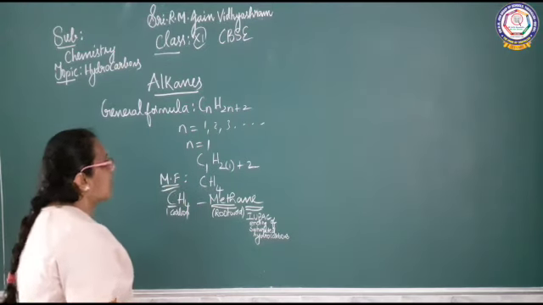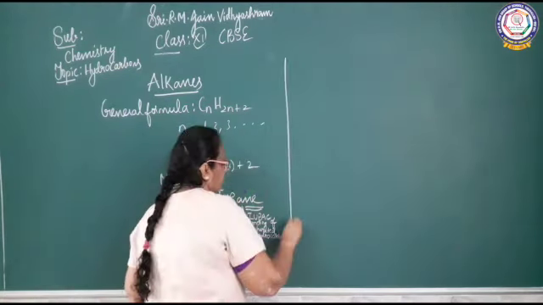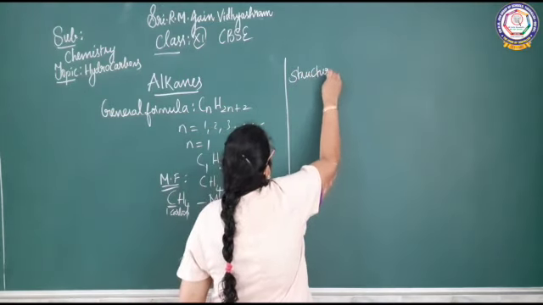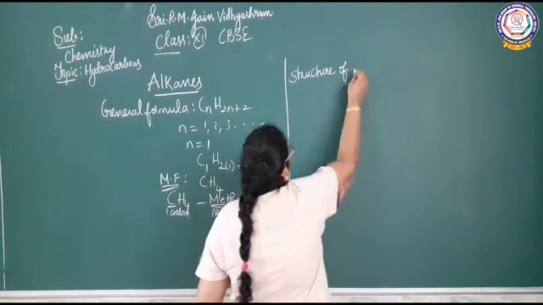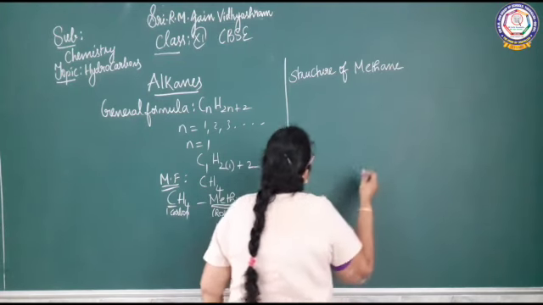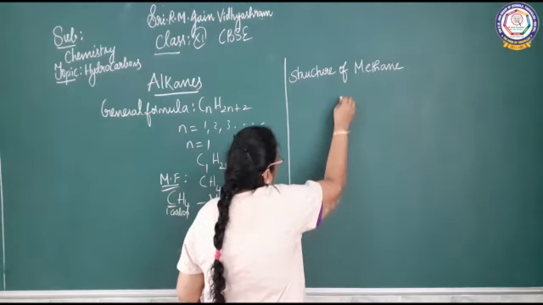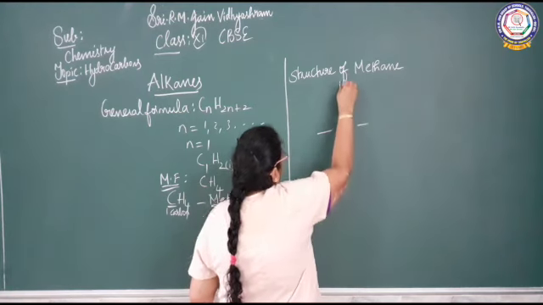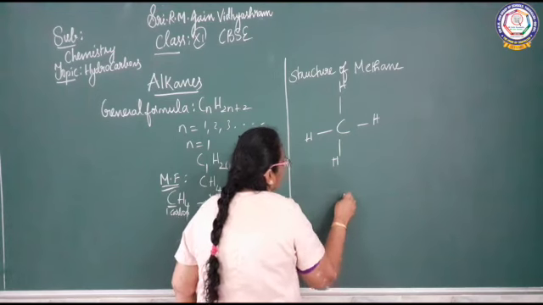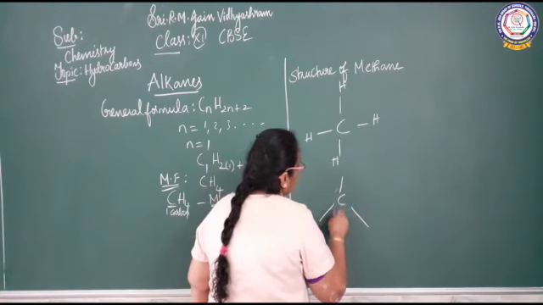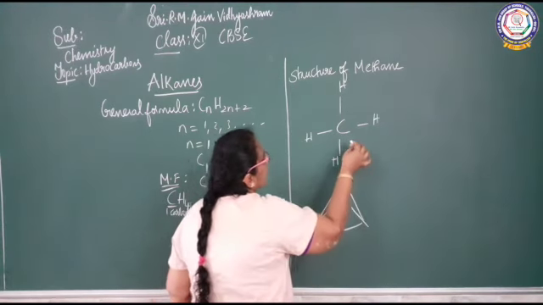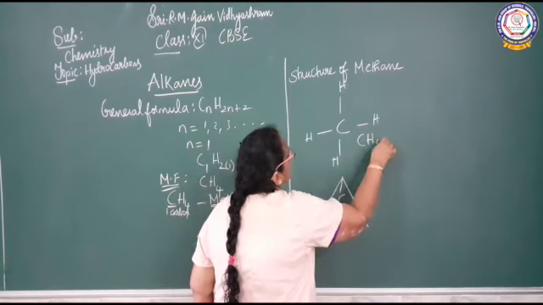When you draw the structure of methane, carbon will be there, and all four sides are surrounded by hydrogen. So this is CH4, methane.